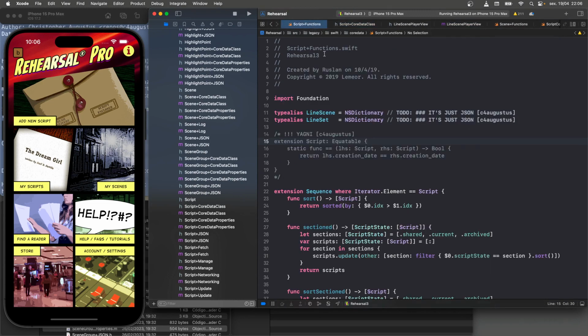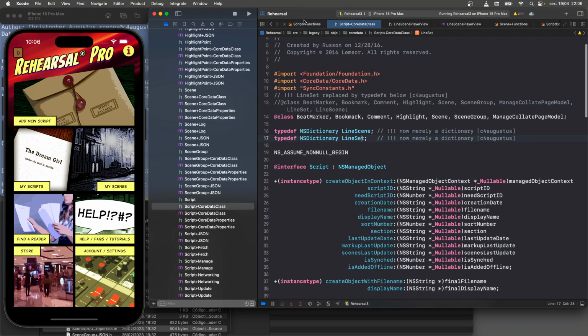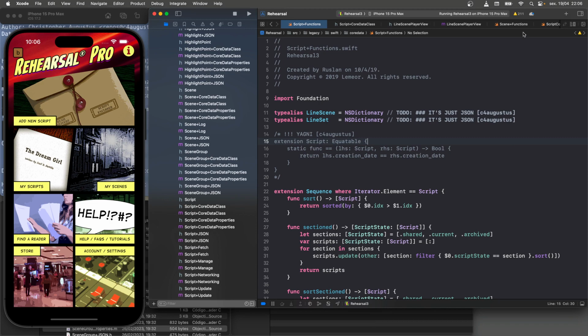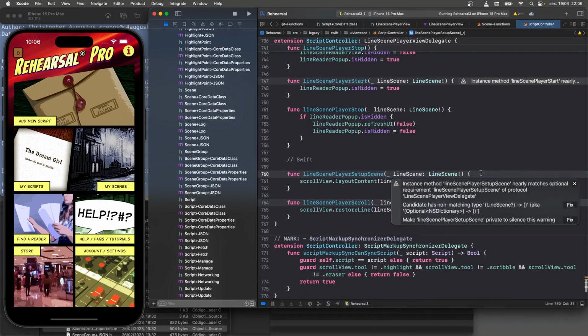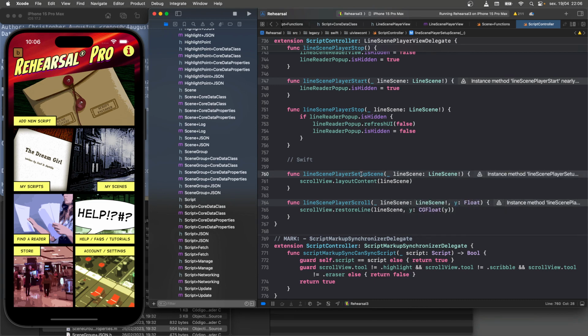Script functions. Oh, okay. So I have two type defs, right? I have one on the Swift side because they don't see each other. This type alias line scene. And here it's type defs. But you can see it's the same type, in its dictionary and its dictionary. All right. Script controller. We come down here. These are only warnings. So it doesn't match up, which means it does not map, it does not connect, it does not use this method as available for the actual delegate. So what ends up happening is there's no method when it makes the call, and that's what the crash is.